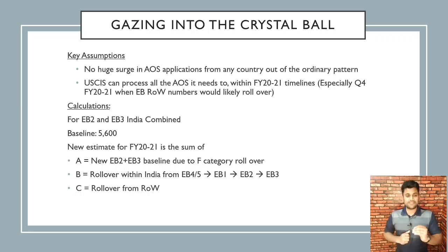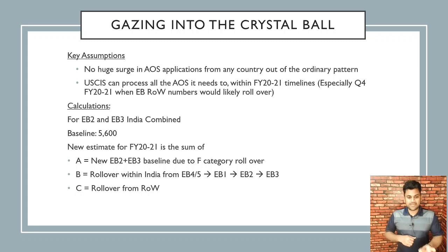From this baseline of 5,600 in a normal year, what is the new estimate of FY 2021 because of this F category spillover that happened? It's a sum of three numbers, A, B, and C. A is the new EB2 and EB3 baseline due to the F category rollover. Remember, it got doubled, right? So that's A. It's very deterministic, easy to calculate.